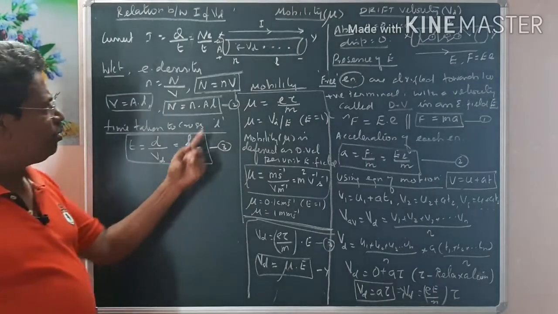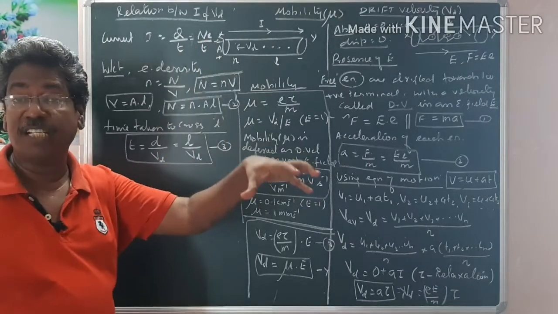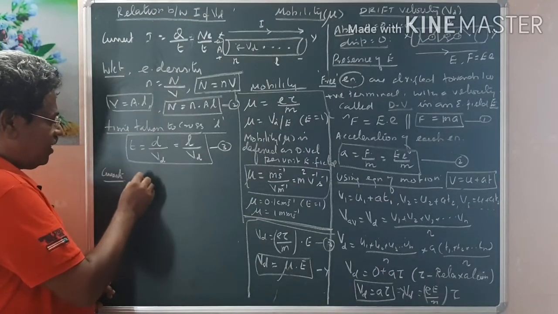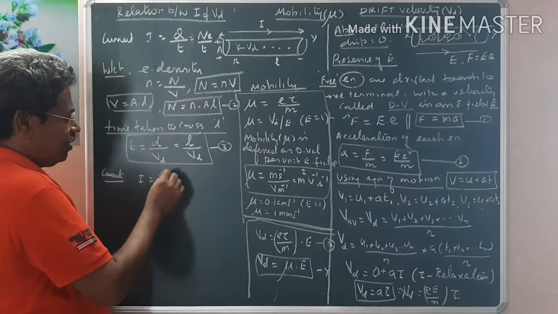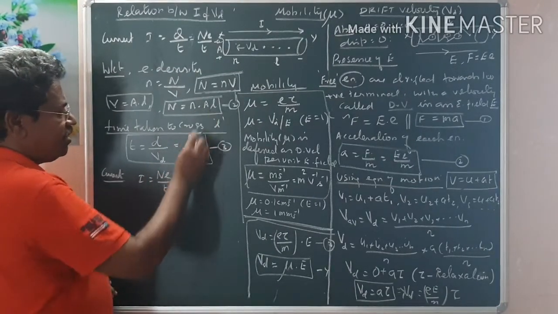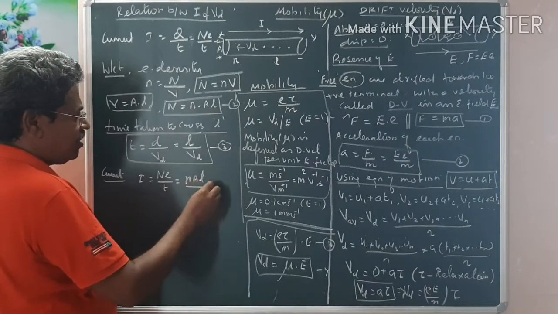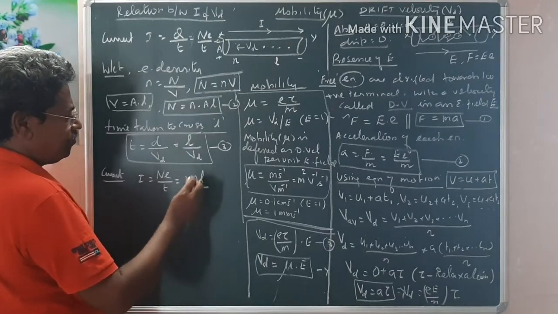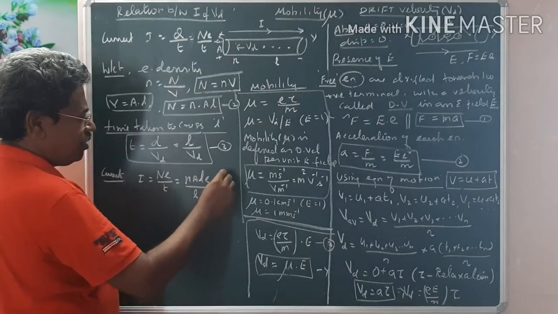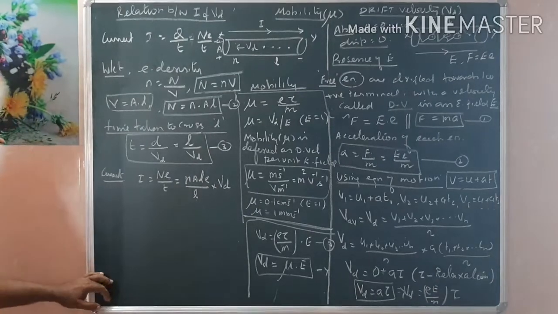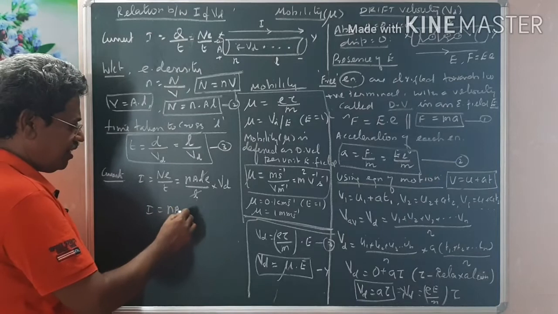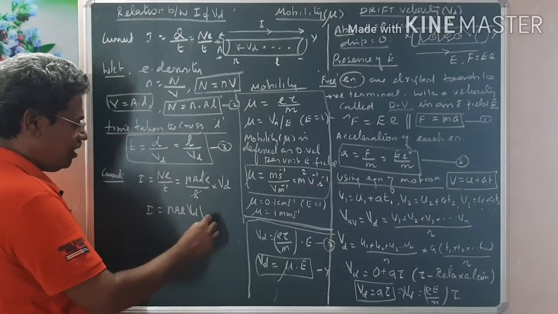Now substitute 3 and 2 in equation number 1. Our aim is to find out the expression for current. Therefore current in a conductor I is equal to Q by T, or we can say NE by T. What is N? It is given as nAl. What is T? It is given here as L by Vd, taken to the numerator. Naturally L will get cancelled. Therefore I is written as nAe into drift velocity Vd.